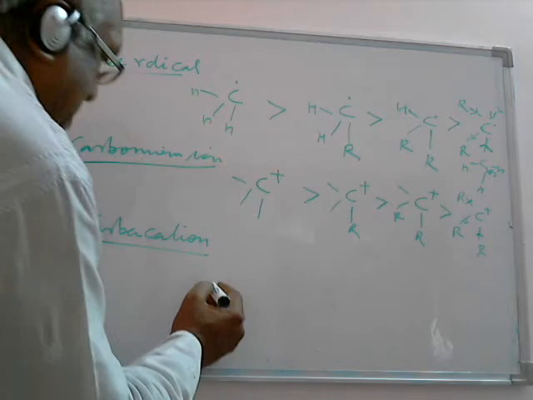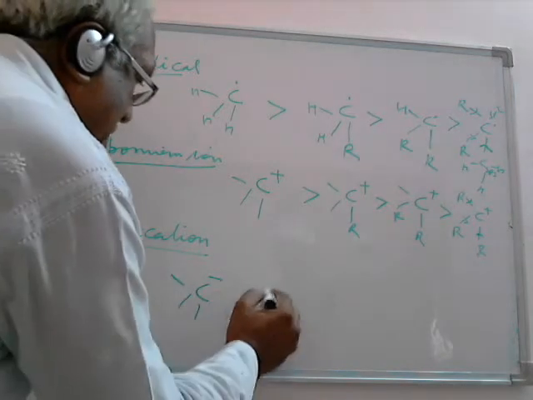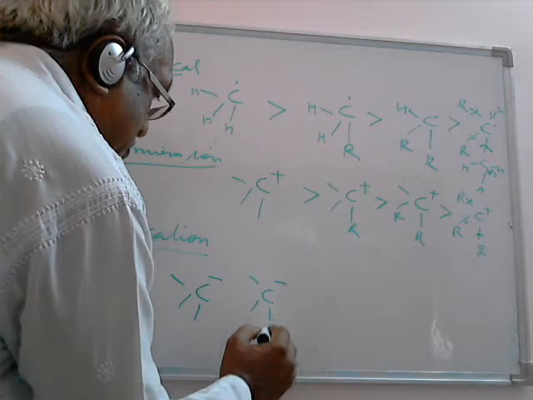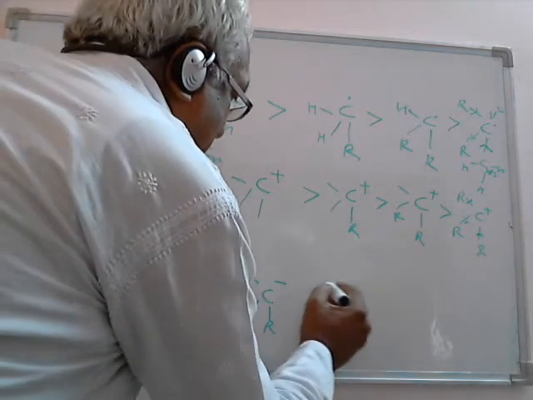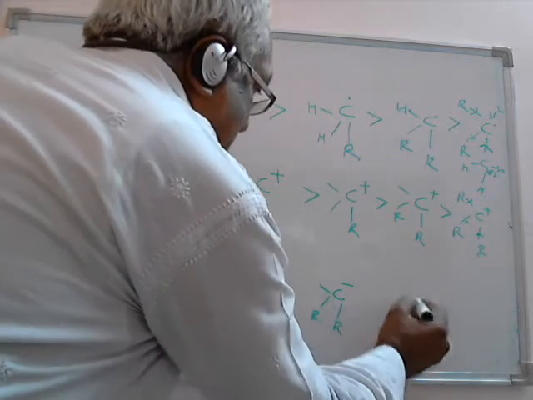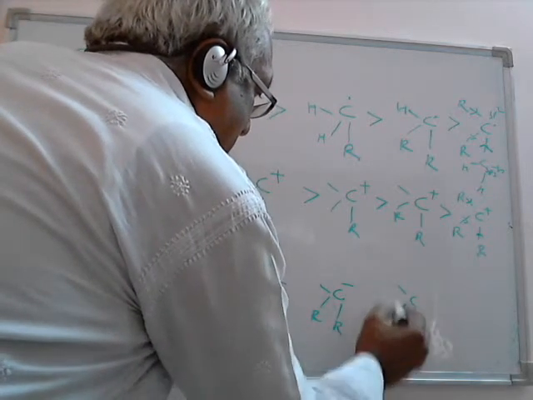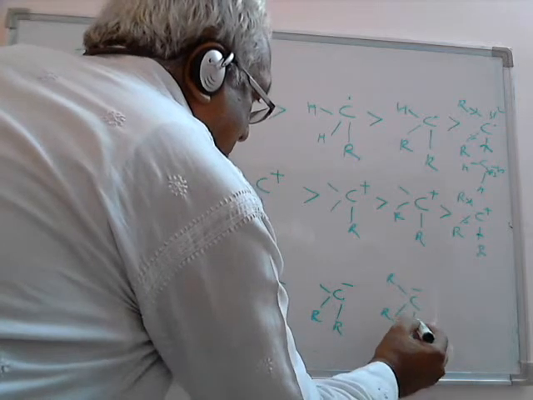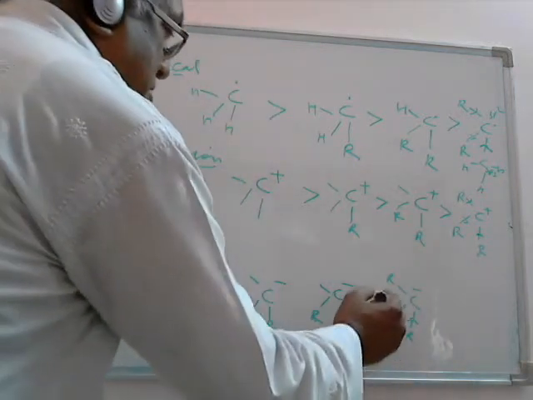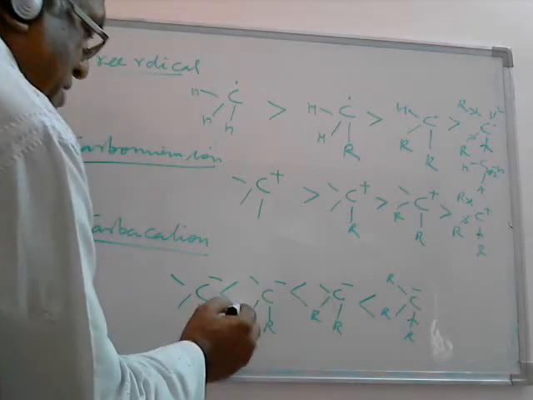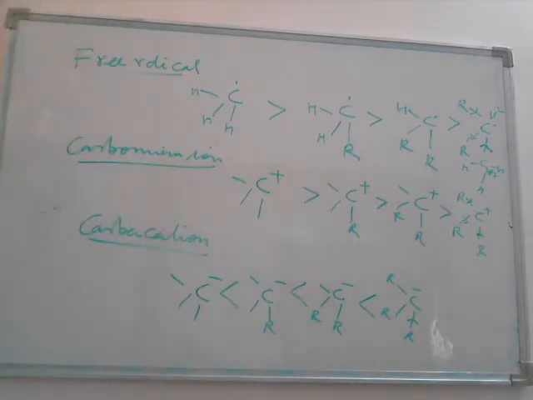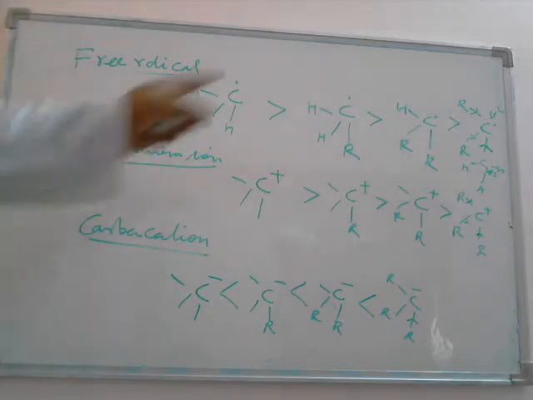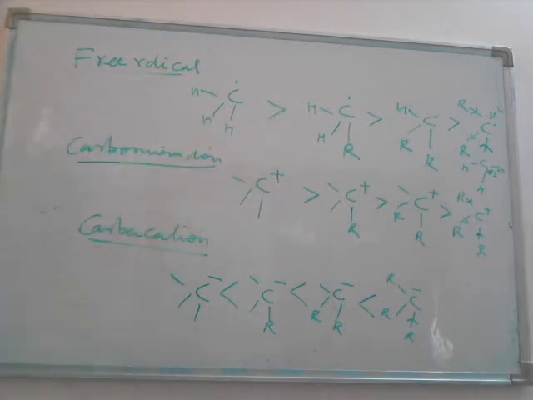But the reverse is the case in the carbanion. In a carbanion, the carbon carries the negative charge. Again it is classified into 4: methyl carbanion, primary carbanion, secondary carbanion, and tertiary carbanion. And the electron density is high on the carbon, so it is unstable. If R repels the electrons towards this carbon, it will become less stable. So methyl carbanion is more stable than primary, is more stable than secondary, is more stable than tertiary. These types of radicals and ions will be formed in organic reactions. So you have to remember which type is more stable and which type is less stable.